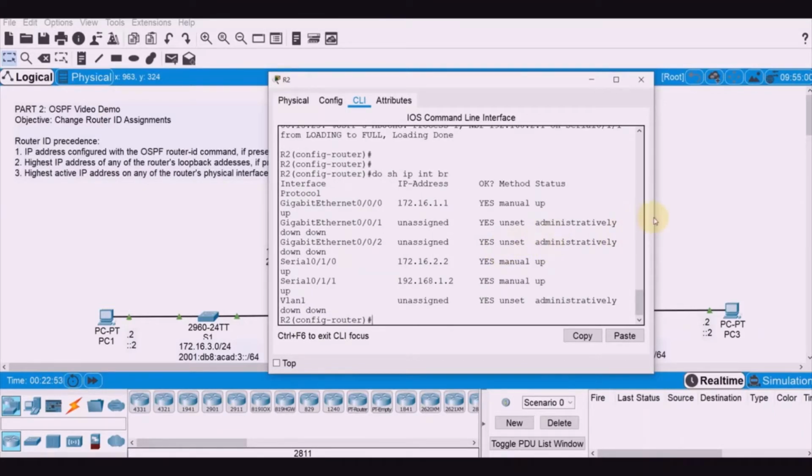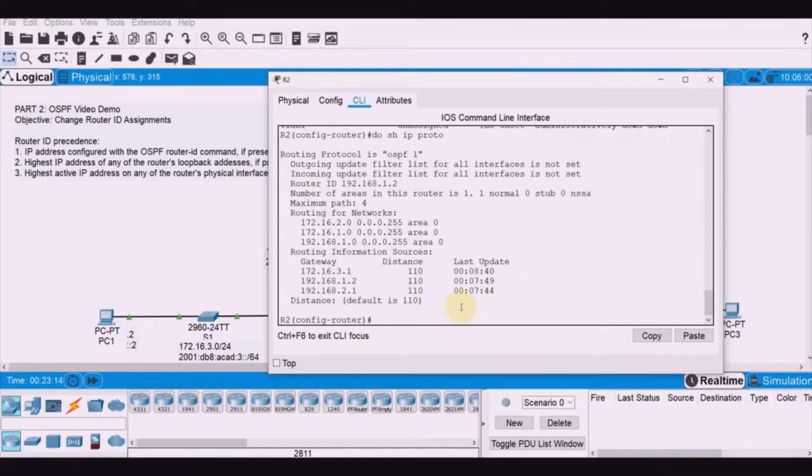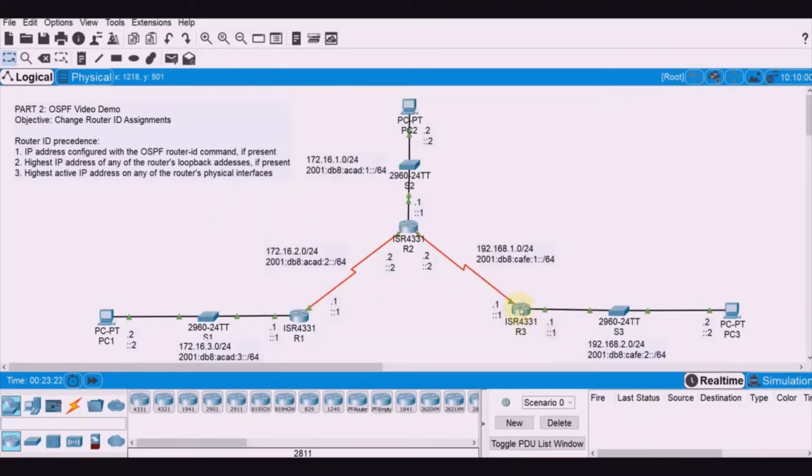The highest IP address is 192.168.1.2, which belongs to serial 0/1/1. As with precedence number 3, we are expecting that the router ID here is 192.168.1.2. The command is show ip protocols, and here the router ID is 192.168.1.2.